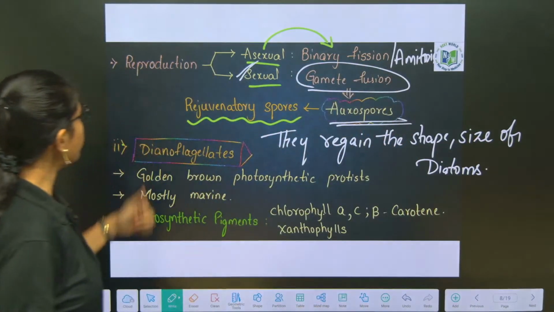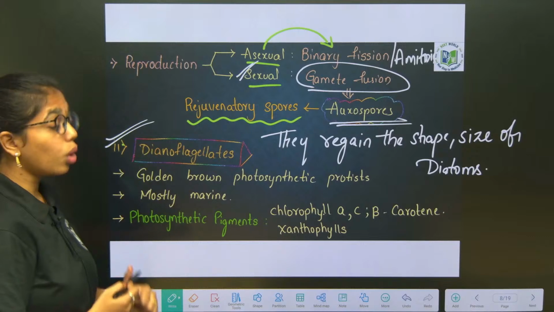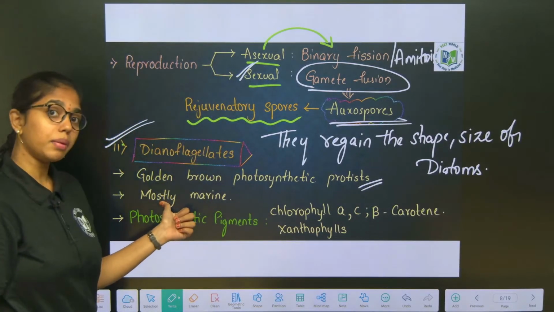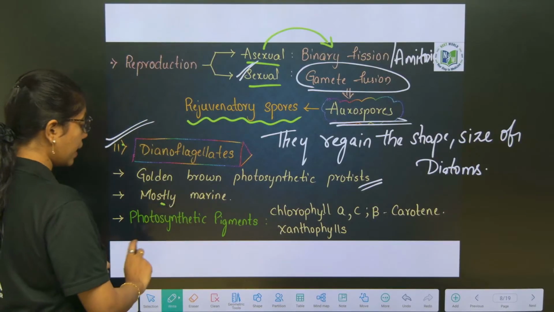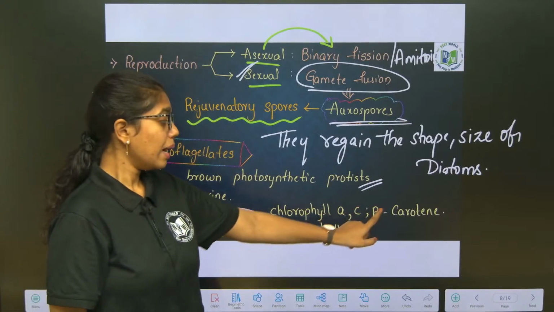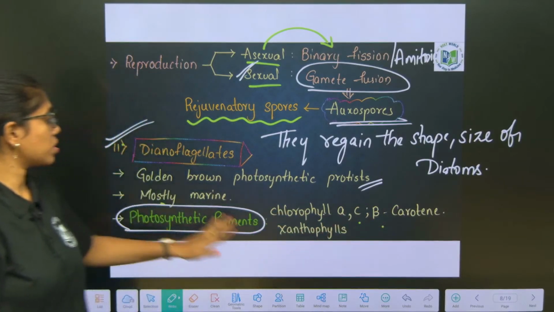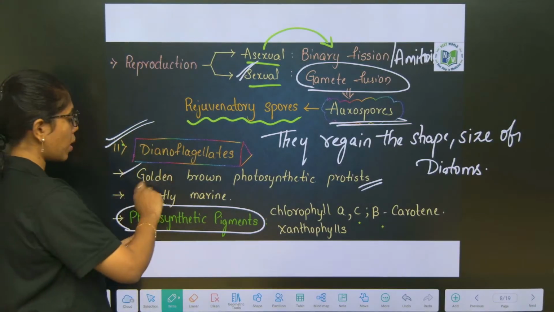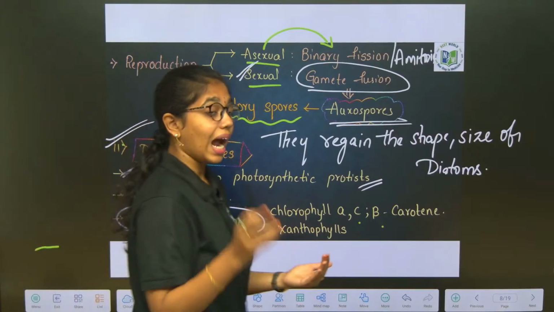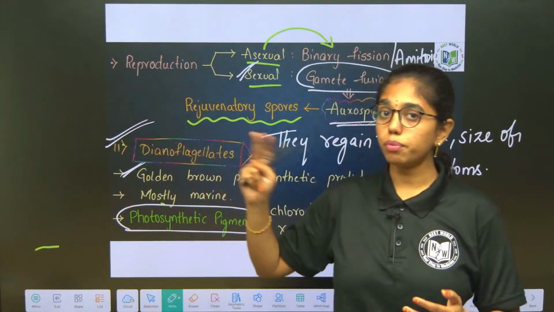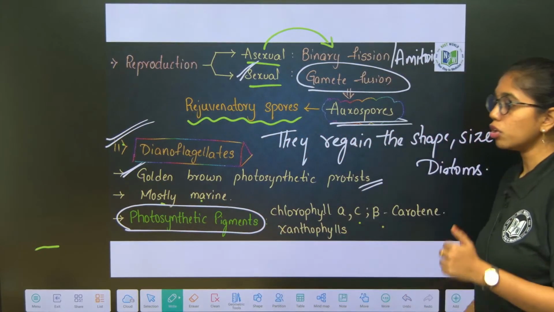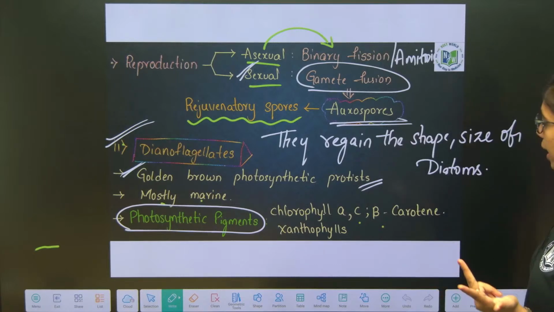Next, dinoflagellates. These are golden brown photosynthetic protists. Most of them are what? Marine only. Okay, dinoflagellates are called what, ma? Golden brown photosynthetic protists. Most of them will be marine, unlike the diatoms, which are both freshwater and marine. Photosynthetic pigments include chlorophyll a, c, beta carotene and xanthophylls.